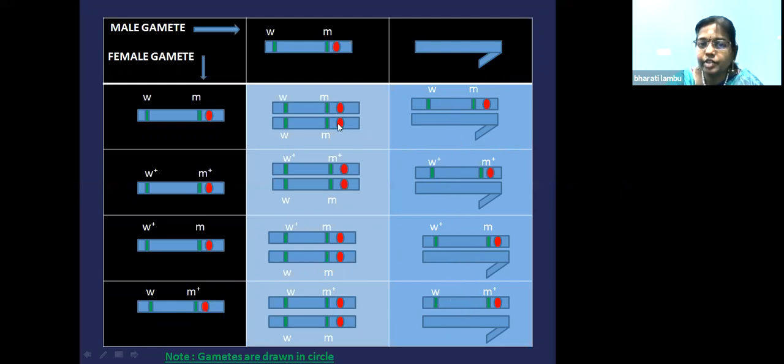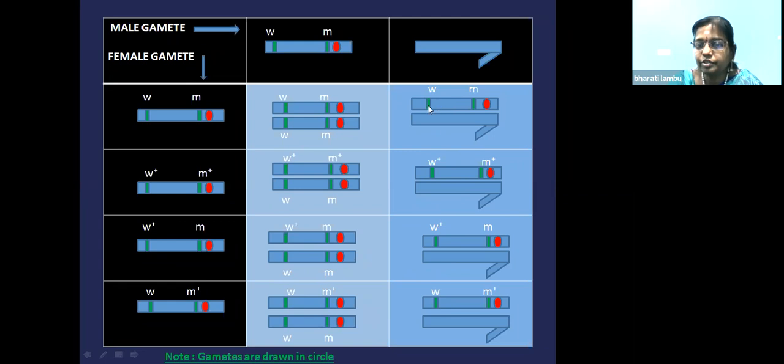Now if you see characters, here the female is having white and miniature type. If you see this is a wild type. It is having red-eyed color with normal wings, female. If you see this is having miniature wings. And this is a wild type because it is W plus. And if you see this, M plus is a wild type, and you can see white-eyed female.